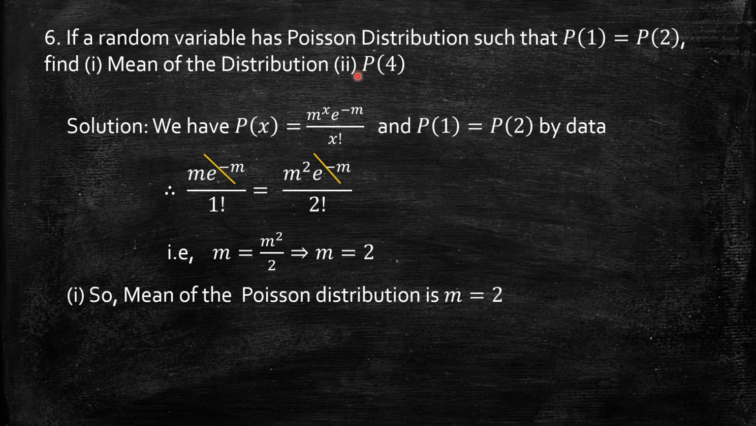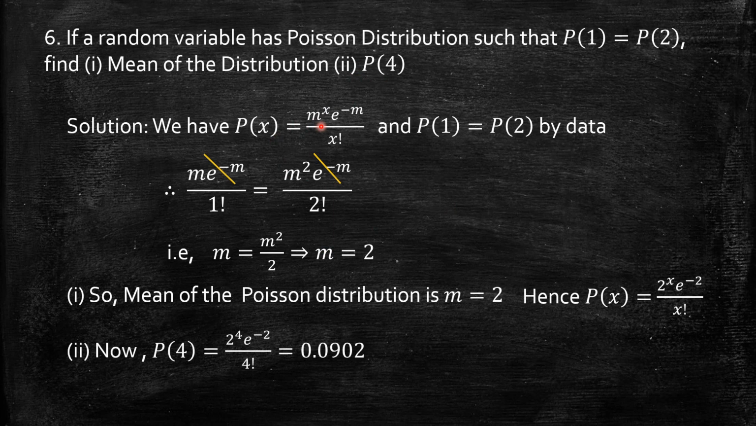The second question now: I want the probability of x taking 4, that is p of 4. Substitute x equal to 4 here, where m is already got as 2. So 2 power 4 exponential minus 2 by 4 factorial, which simplifies to 0.0902.